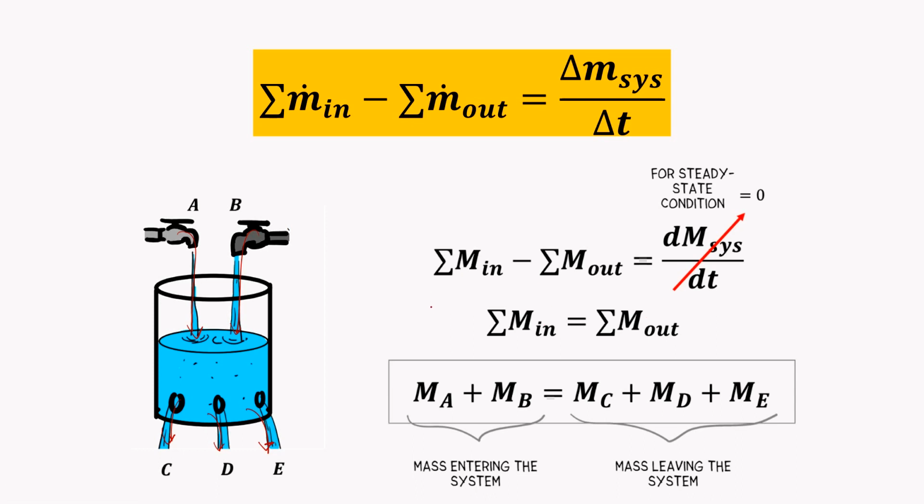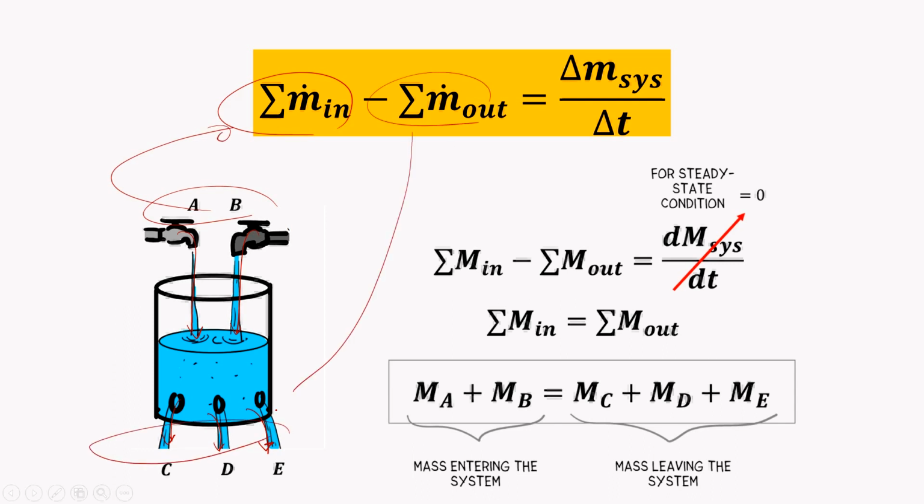If we sum this up, the summation of what goes in minus the summation of what goes out is equal to the rate of change of the mass in the system. There's a special case, as we already mentioned when we discussed the conservation of energy, the steady state condition. Recall that when I say steady state, that means there is no change. Steady state means properties do not change with time.